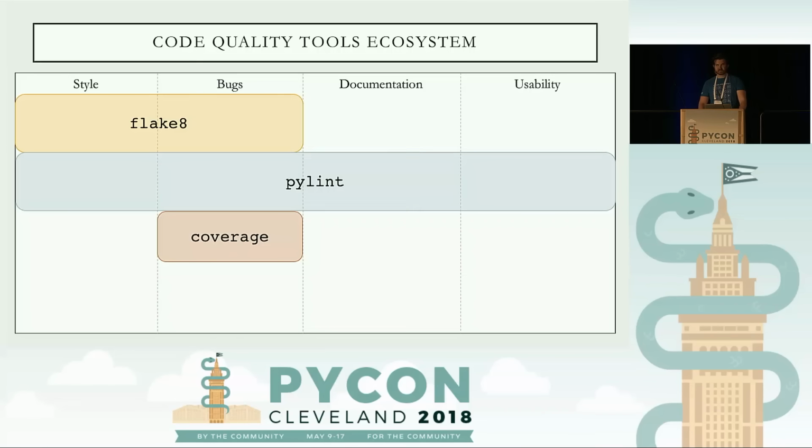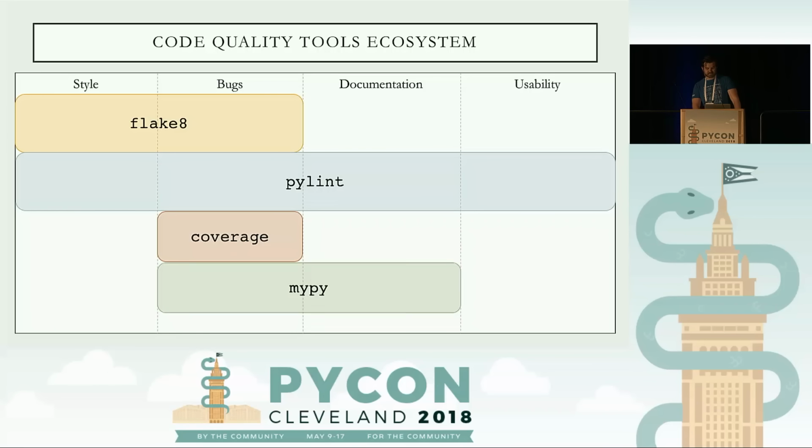Coverage is going to tell you what lines of code have missing tests, and you can add tests that way. So those are the 3 tools I covered. There's a lot more tools out there. There's also a lot more tools that we use in Chalice in our code quality automation checks that I wanted to do a quick shout out to before moving on.